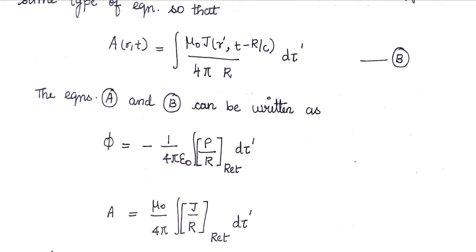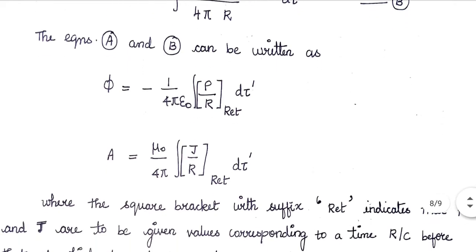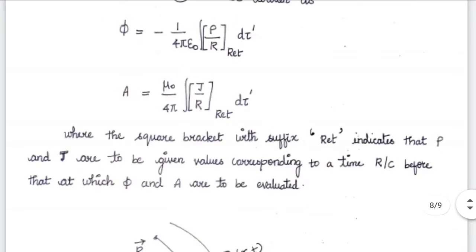Here the equations A and B can be simply written, for our convenience, as phi is equal to 1 by 4 pi epsilon naught integral of square brackets rho by r retarded d tau prime, and A is equal to mu naught by 4 pi integral of square brackets j by r retarded d tau prime. Here the suffix retarded indicates that the values of rho and j have to be given at a time r by c before that at which phi and A are to be evaluated.